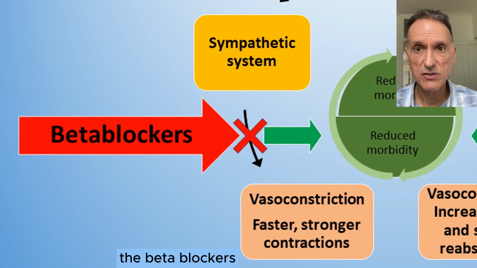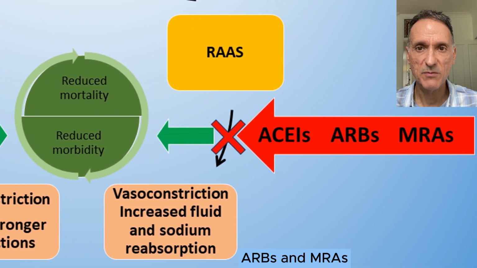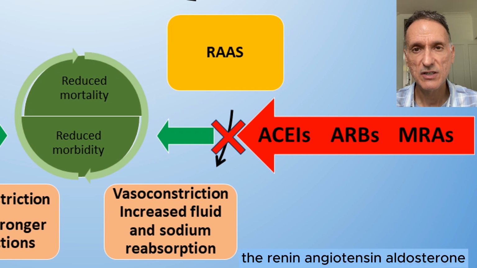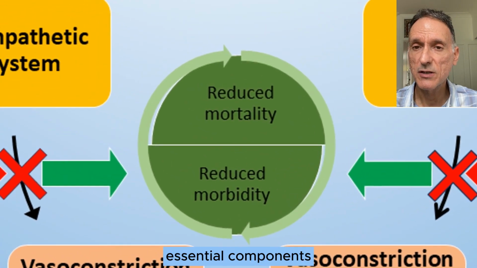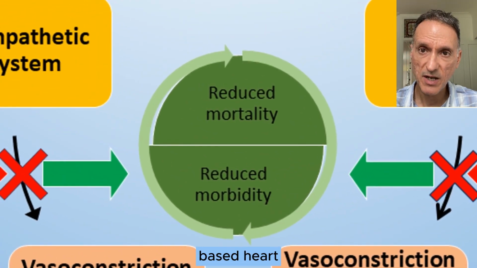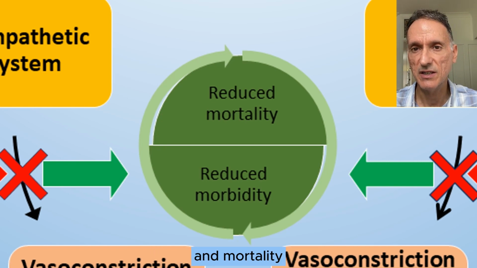The beta blockers do so by blocking the sympathetic system, and the ACE inhibitors, ARBs and MRAs by blocking different sections of the renin-angiotensin-aldosterone system. They are all essential components of evidence-based heart failure management, reducing hospitalizations and mortality.